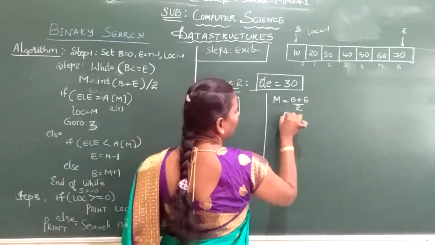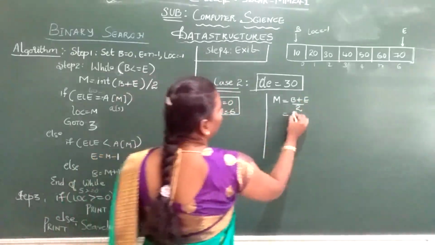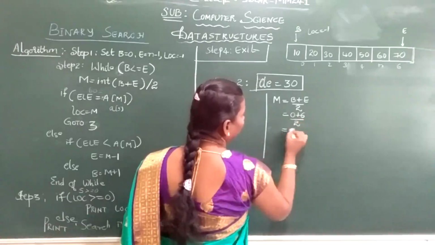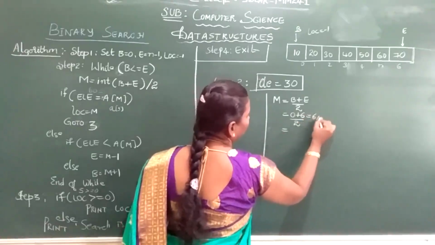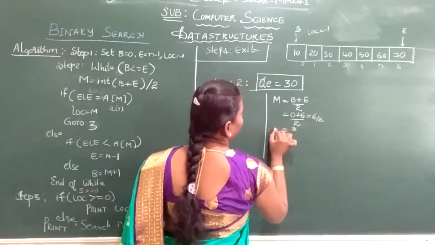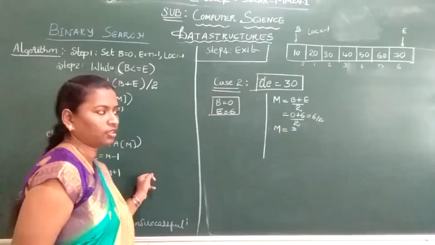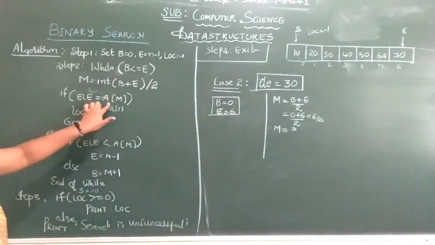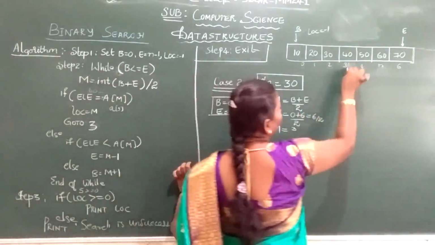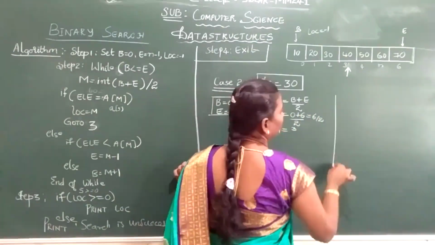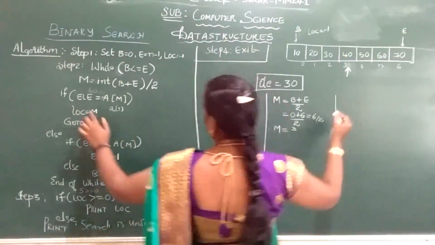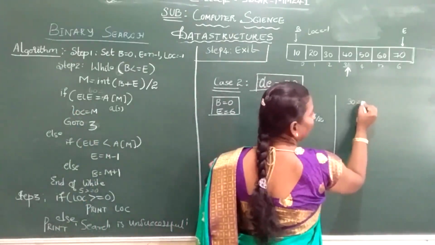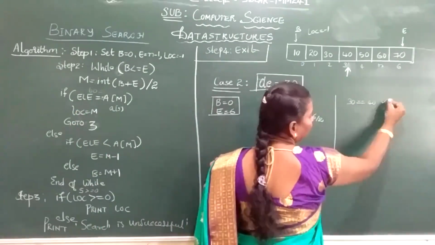Your beginning is 0, your ending is 6. So what is your mid? 6 by 2, that is nothing but 3. Okay, so what is A of 3? A of 3 is 40. So what is A of mid? 40. Your element to be searched is 30. Is 30 equal to 40? Is the condition true?